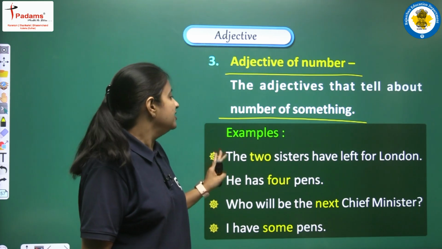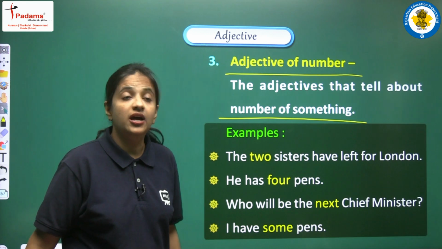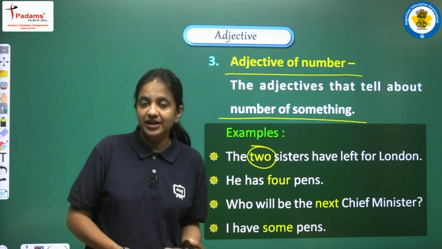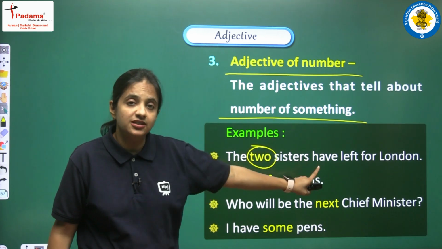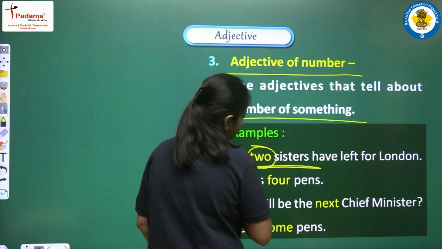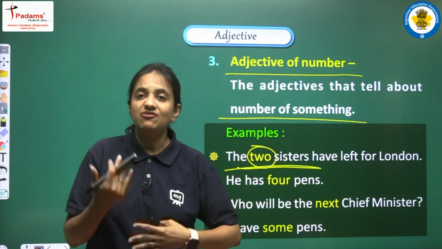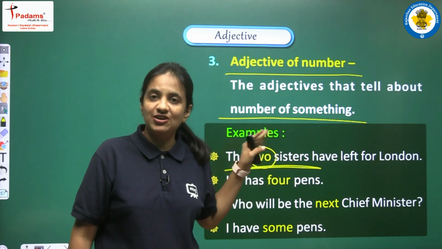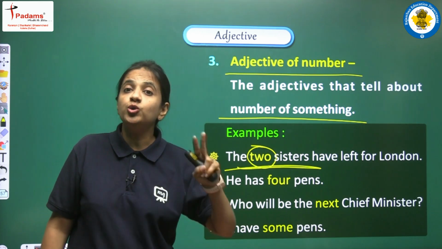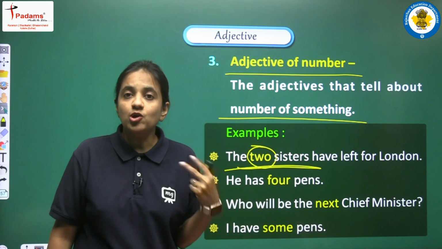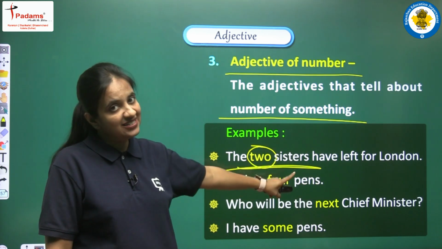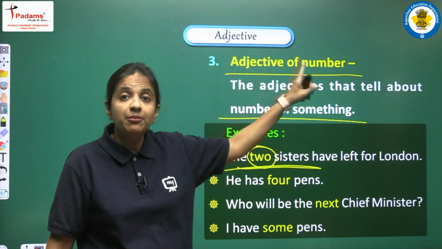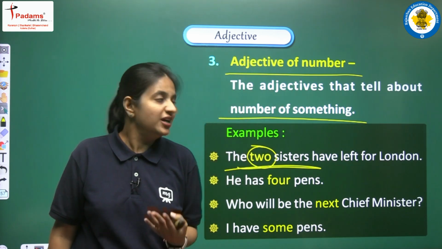The first example is, the two sisters have left for London. Here we have 2. We all know that 2 is one of the numbers, and here we are talking about two sisters. The situation that adjectives are the words that qualify a noun or pronoun is also applicable here, because sister is a noun, and with the help of two we are qualifying the word sisters. This is the reason that two is an adjective, and it is the adjective of number, because two is also a number.